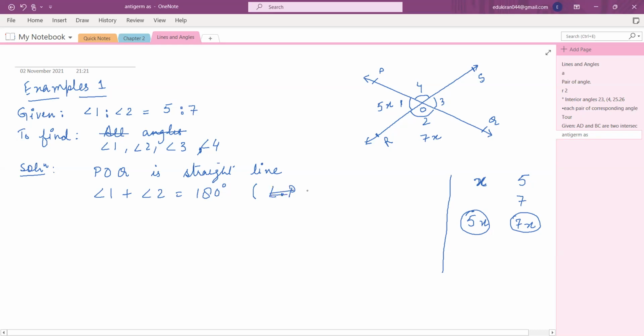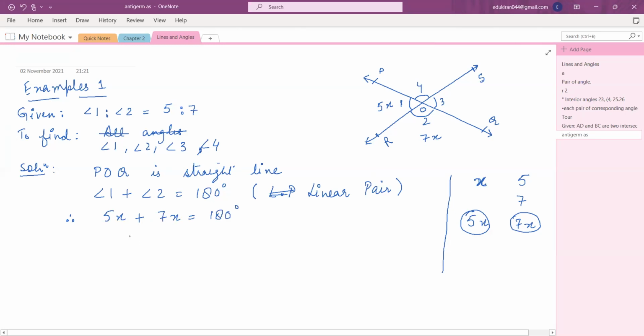Okay, I'm writing in short. Let me write it fully: linear pair. Yes, Miraj? Yes, so we call them linear pair because they are falling on the same line. That is why their sum is 180 degree. So therefore, angle 1 is 5x, so 5x plus angle 2, which is 7x, is equal to 180 degree, right?